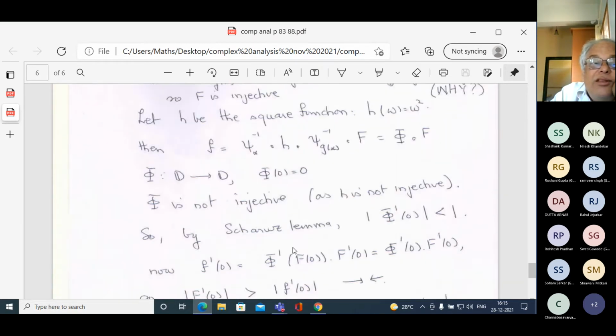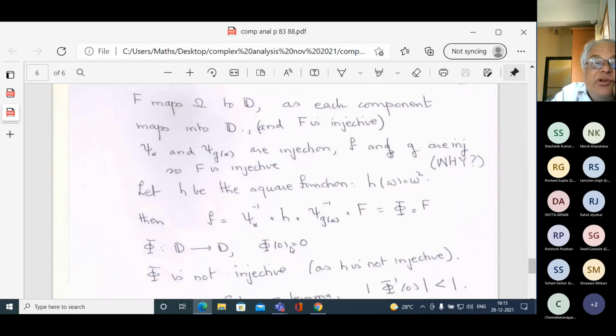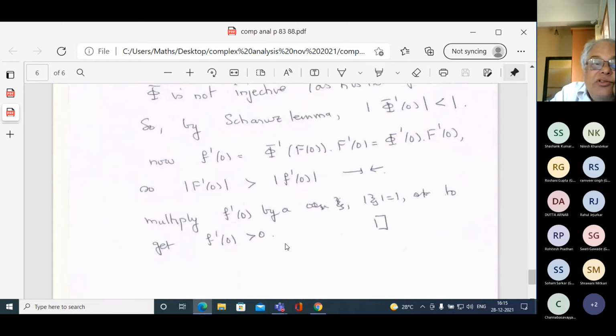So I have found that big F is in script F. I have found this function in script F whose derivative at 0 is strictly greater than f prime at 0. This is a contradiction. Therefore, the image must be the whole of D.